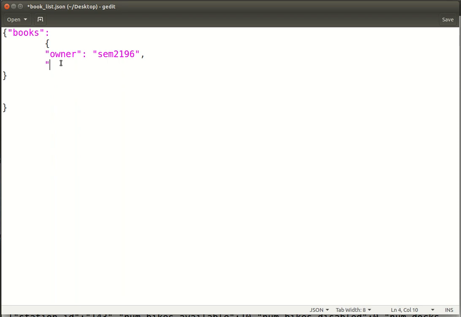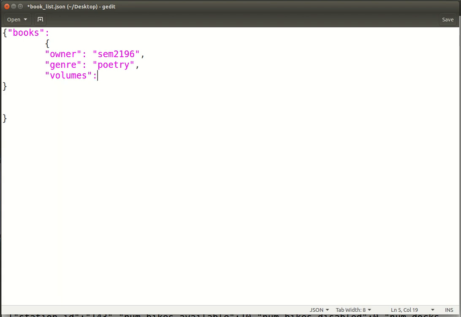And so I'm going to say genre is poetry, right? And now I'm going to create another one. I'm just going to call it volumes, right? These are my volumes of poetry.